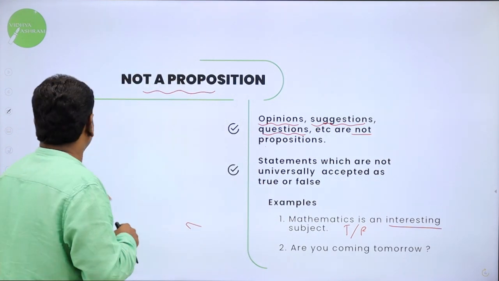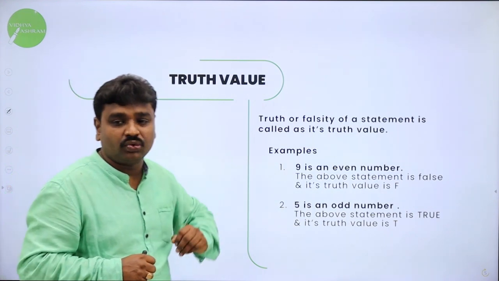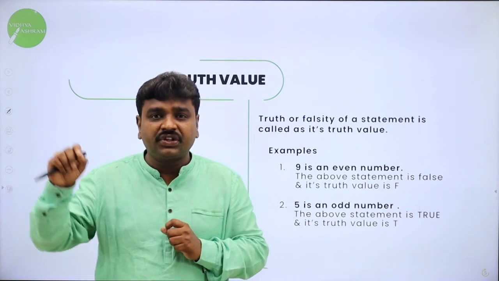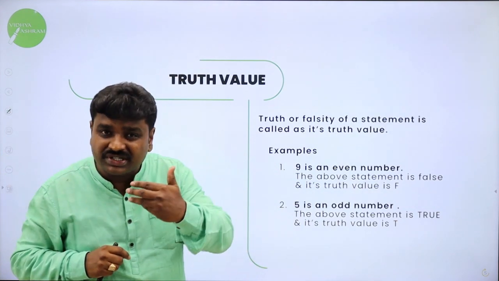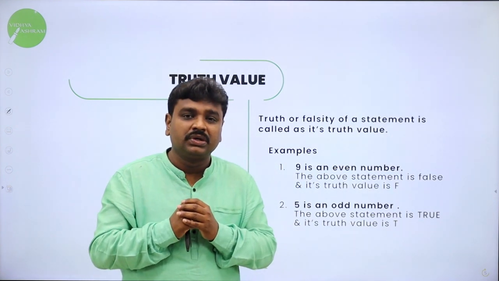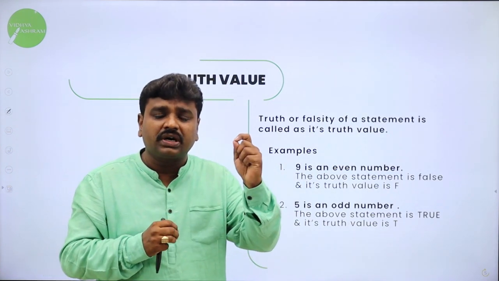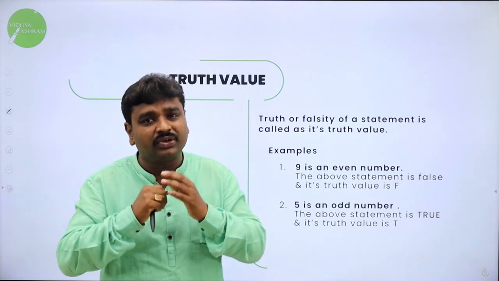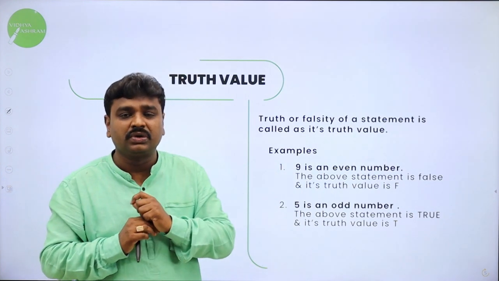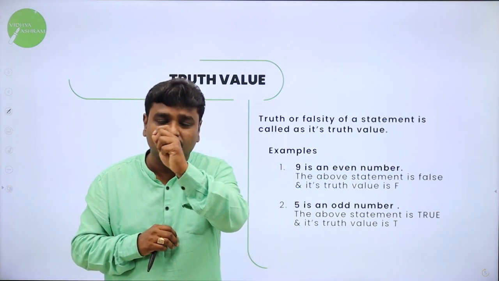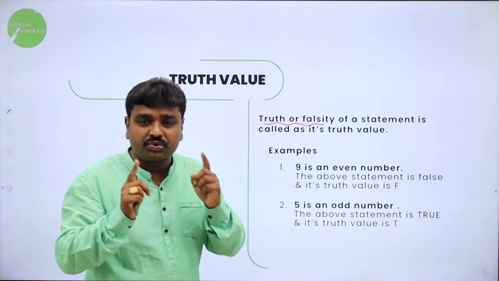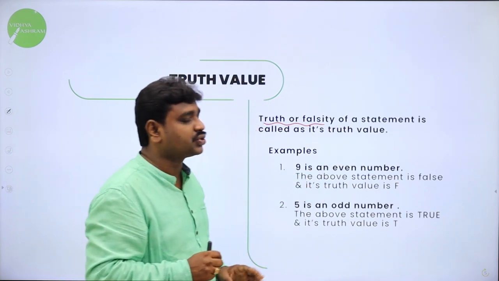Then we go for the next important concept, truth value. Right now I told 8 is divisible by 3. It is false, I told. Means when I give a statement, you can decide its truth or falsity. That is truth value. What is truth value? Truth or falsity of a statement is called its truth value. Every proposition will have its own truth value. So truth or falsity of a given proposition or given statement is called its truth value.